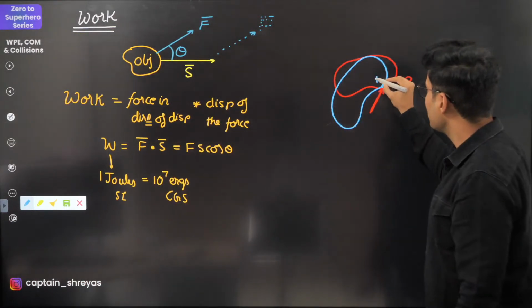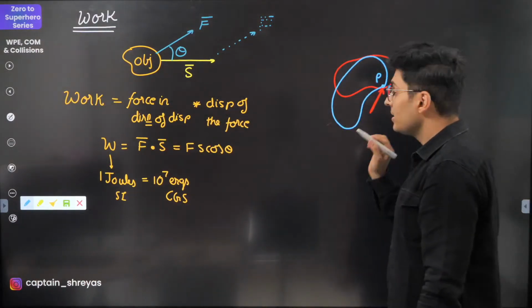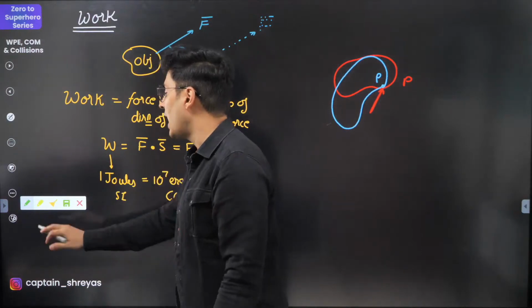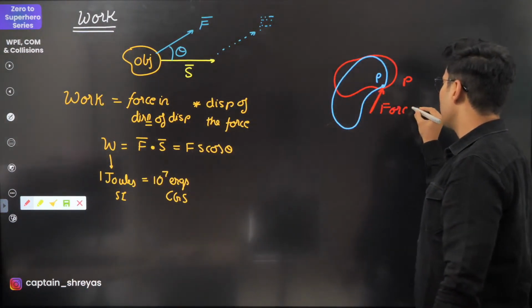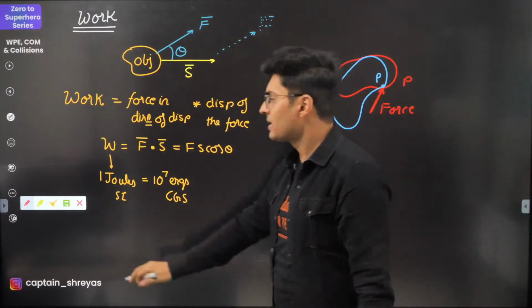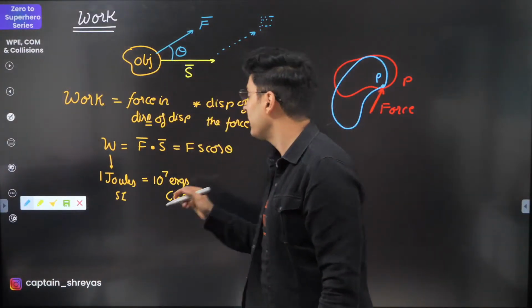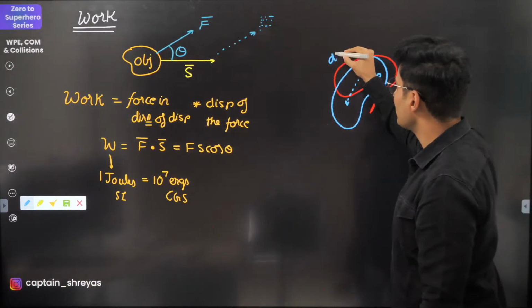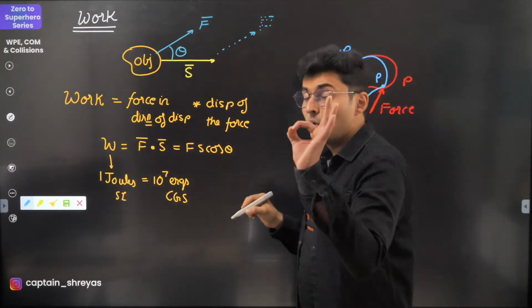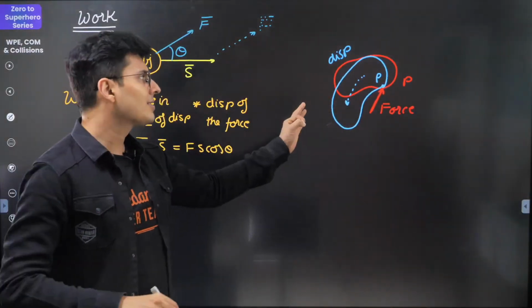That point P still remains there. This force is still acting at that point. If you notice, that object has definitely moved. Maybe the center of mass has definitely displaced over here. Do you think there will be work done in this scenario?